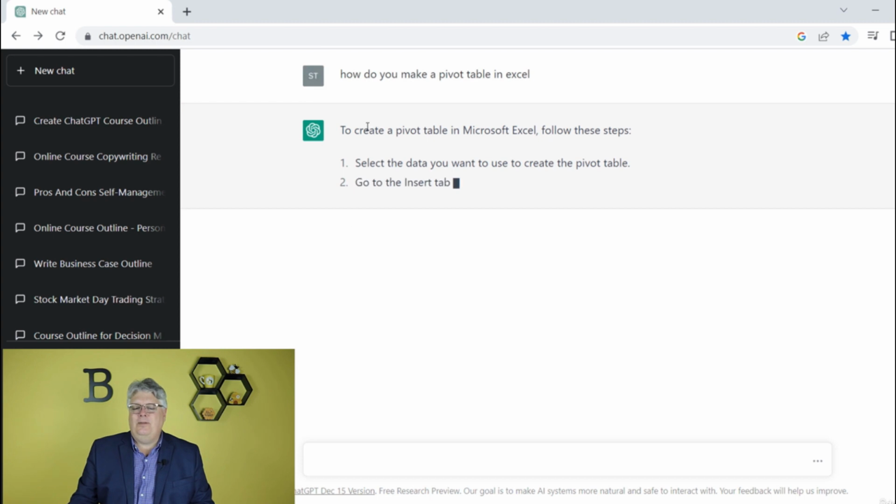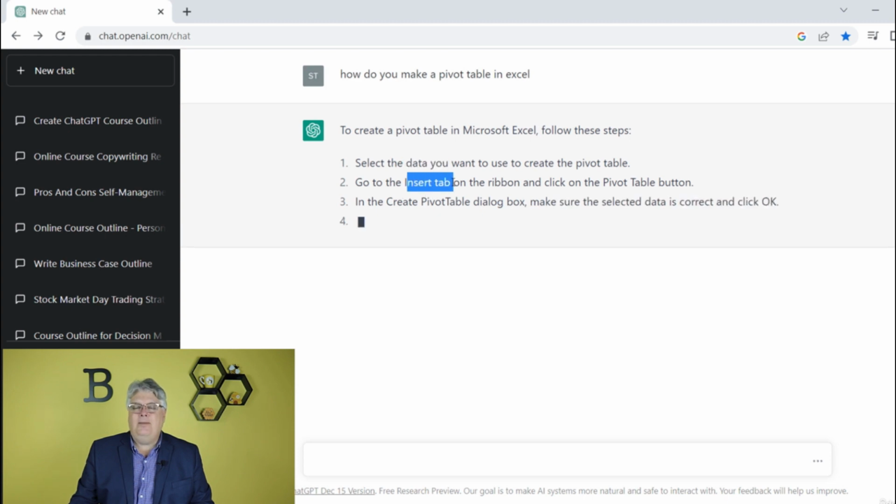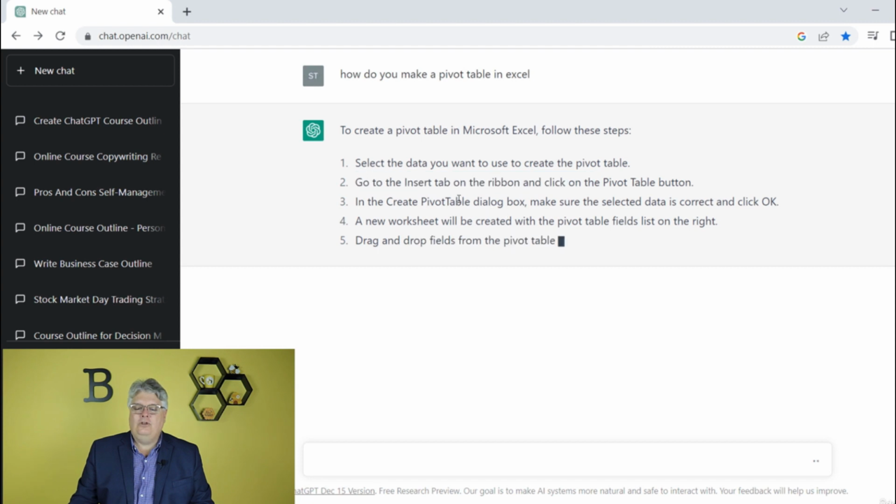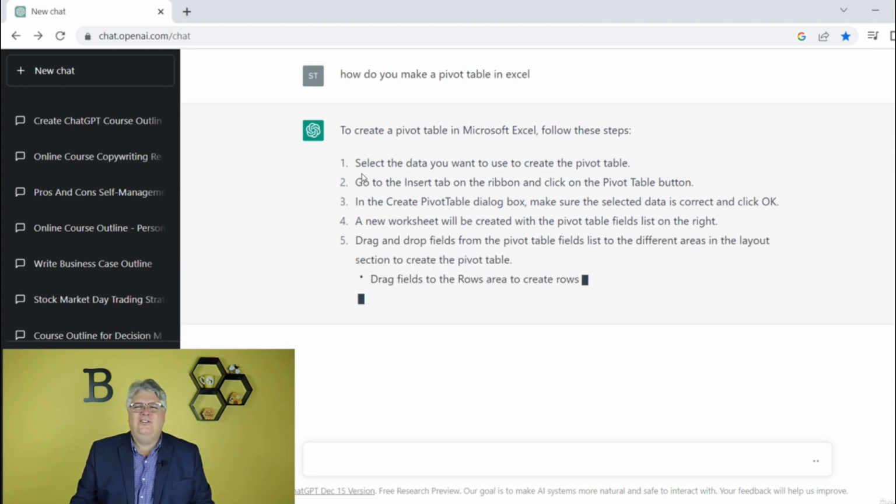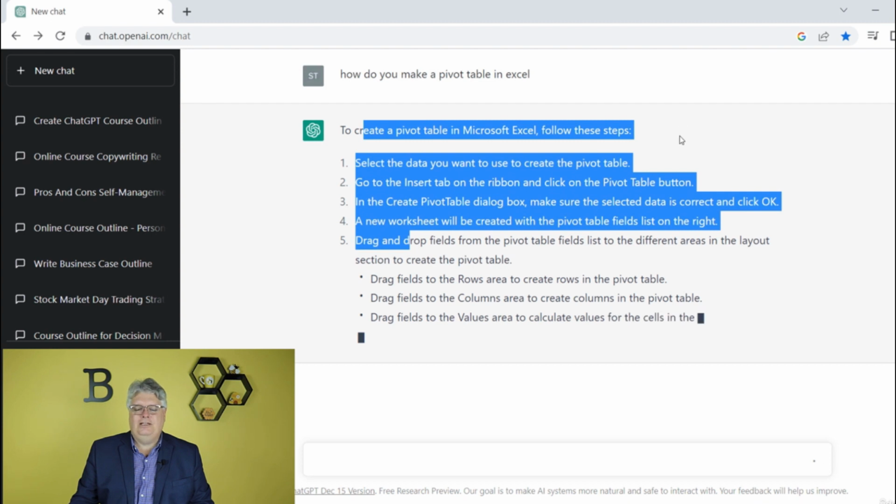So here it is. To create a pivot table in Microsoft Excel, follow these steps. So then it's going to walk you through. Select the data, go to the Insert tab. It tells you where it is on the ribbon. Click on the pivot table button, and it walks you right through how to do that. So if I don't make pivot tables often and I'm trying to search the internet, maybe watch a YouTube video or something like that, while you're doing that, I already got the answer from ChatGPT here.